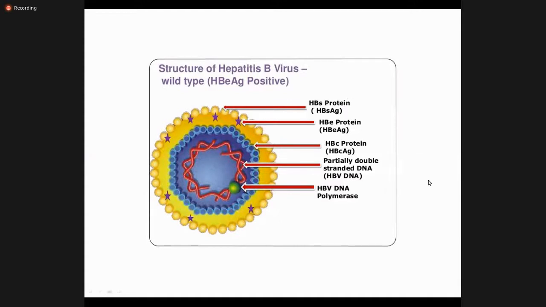These proteins are helpful in the diagnosis and the treatment. On the surface is the HB surface protein, commonly called HBsAg, and this is the protein usually tested in the laboratory to diagnose hepatitis B. Then another is the HBe protein, the envelope protein. Then HBc is the core protein, meaning inside. Then this is the DNA virus, a partially double-stranded DNA virus, and this is the enzyme, the HBV DNA polymerase.